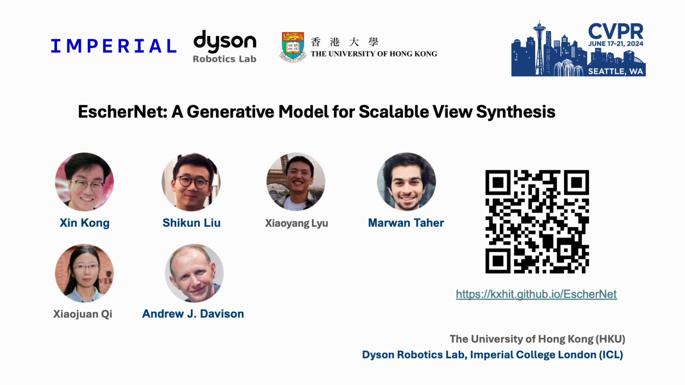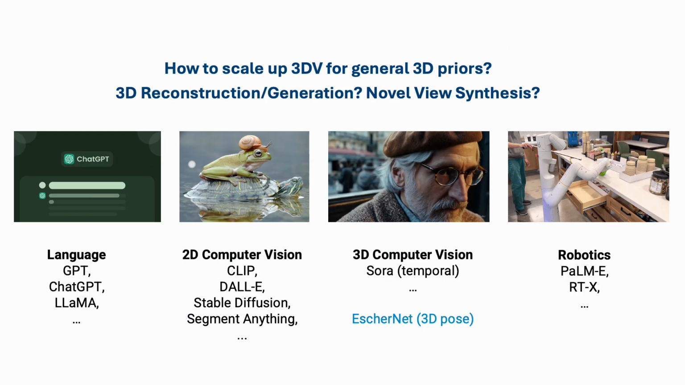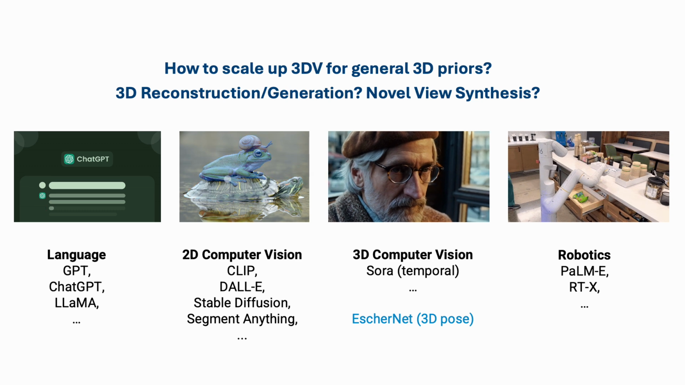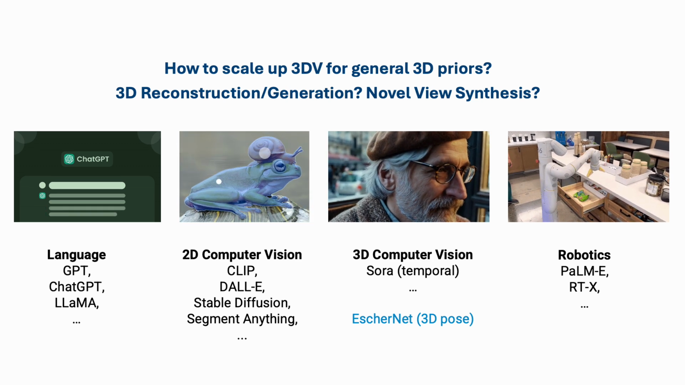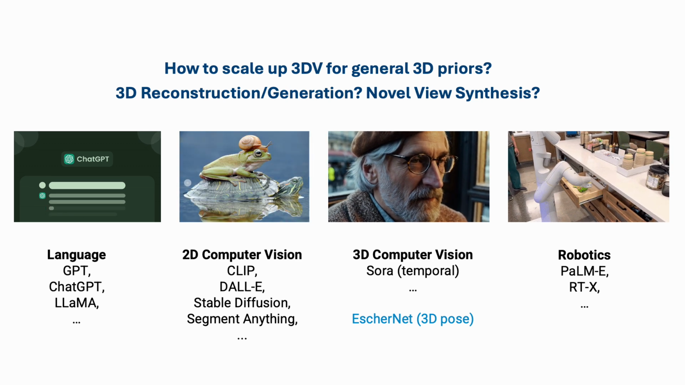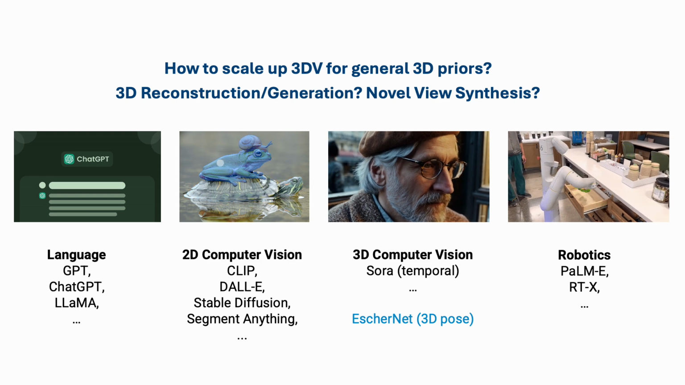Hello everyone, we are thrilled to present our latest research in 3D computer vision here at CVPR, EscherNet, a generative model for scalable view synthesis. This project is a collaborative effort between the Dyson Robotics Lab at Imperial College and the University of Hong Kong. Drawing inspiration from the success of scalable training methods in language domains and 2D computer vision, we sought to extend this success to the domain of 3D computer vision.